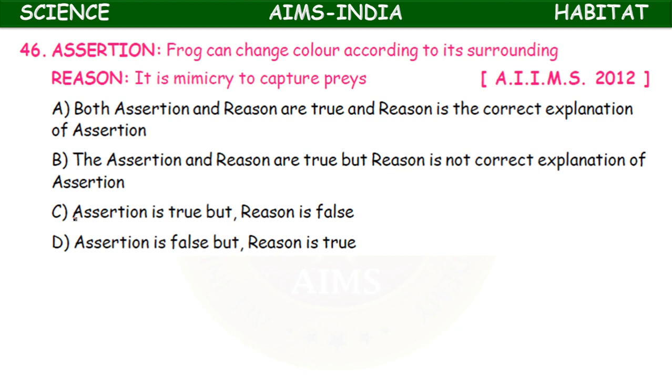Assertion: frog can change color according to its surroundings. Reason: it is mimicry to capture prey. Both assertion and reason are true, and the reason is the correct explanation of assertion. The assertion and reason are true, but reason is not the correct explanation of assertion. Assertion is true, but reason is false. Assertion is false, but reason is true. So here frog changes its color according to its surrounding. Okay, but it is not the mimicry to capture the prey. So assertion and reason are true only, but reason is not the correct explanation of assertion.